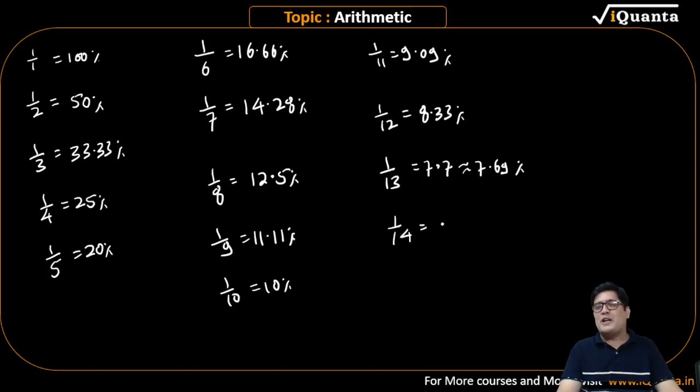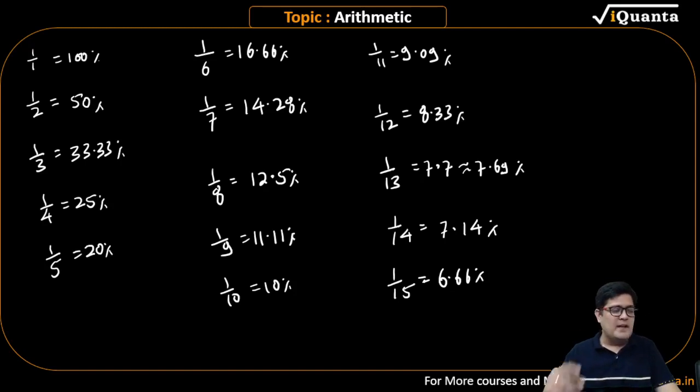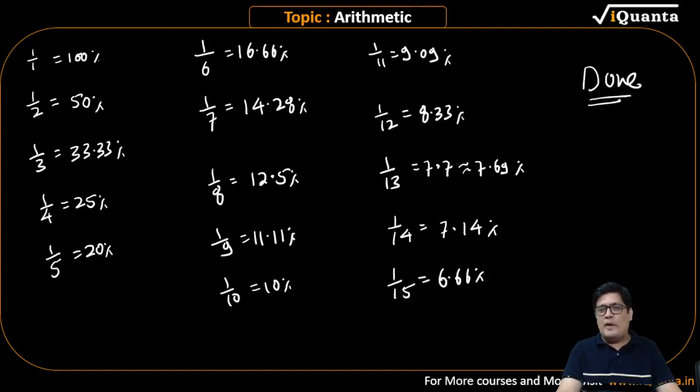Everyone should remember these numbers till 1 by 15 minimum. 1 by 15, 6.66 percent. Jinko nahi pata, people would not know this. Cover this, write this down, and we move on. Comment done. Once you have understood this, I'll show you a couple of patterns that will help you in remembering these values. You will be able to recall these values faster.